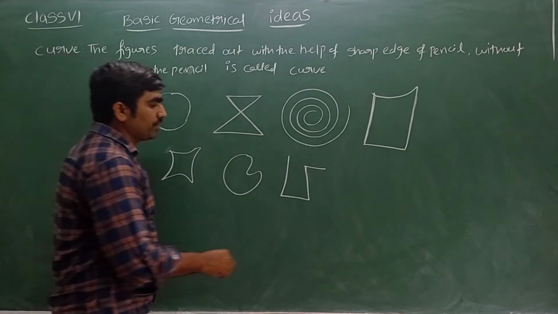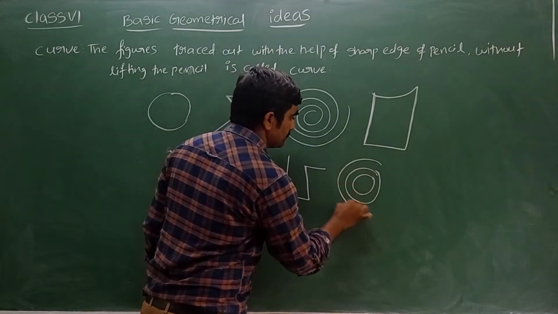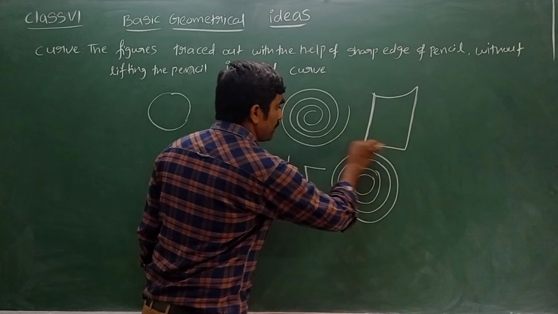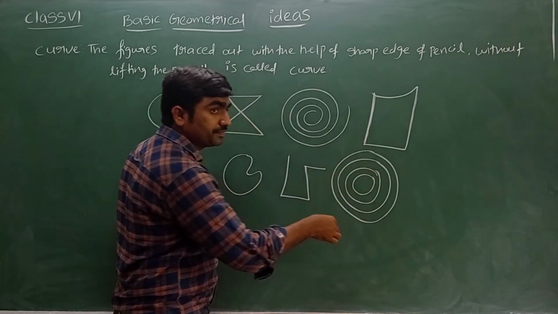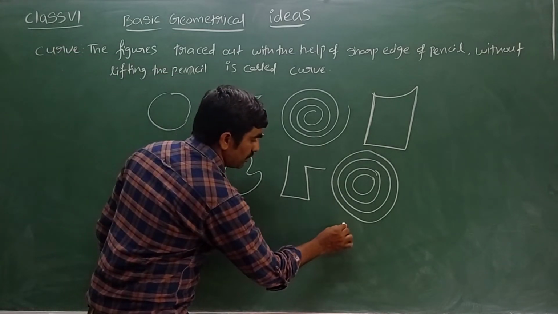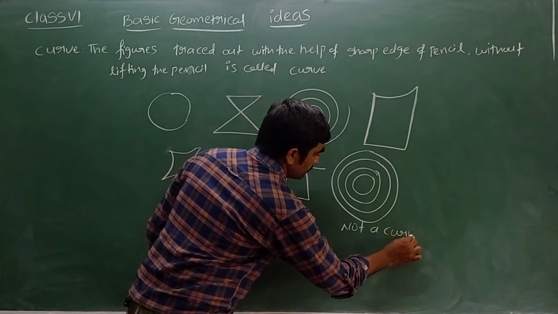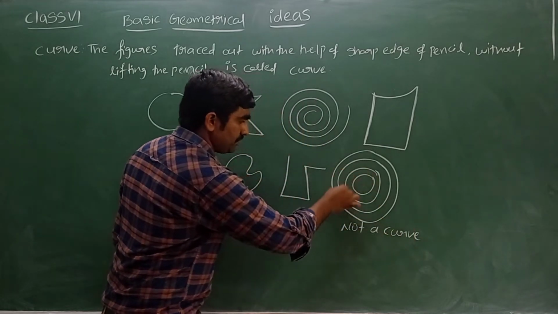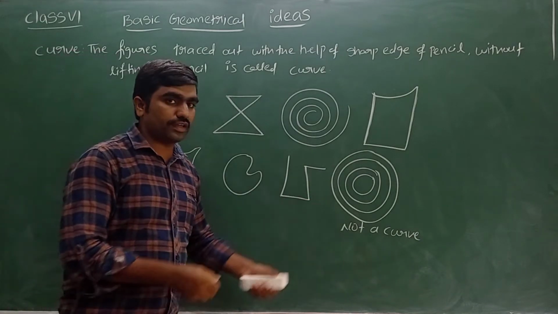Now let me take one more figure. What can we say about this figure? Is it possible to draw without lifting? No, it's not possible. Then we call it not a curve. The reason is it is not possible to draw the figure without lifting the hand.